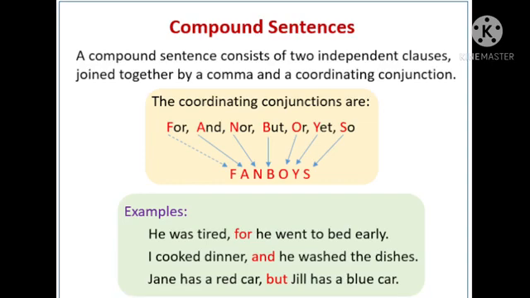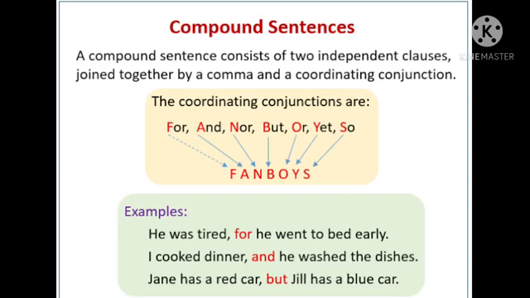For example, I love to eat chocolates. I love to eat ice cream. Together I can make the sentence, I love to eat chocolate and ice cream. So there, that and is called the conjunction. We are just combining two or more sentences together with a word or a group of words. That is called a conjunction. So here you should know these coordinating conjunctions. You have to learn them by heart, okay?